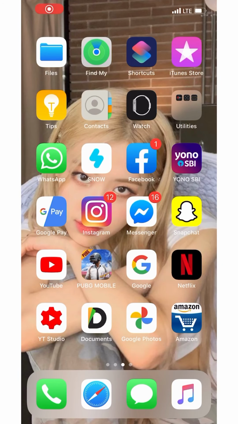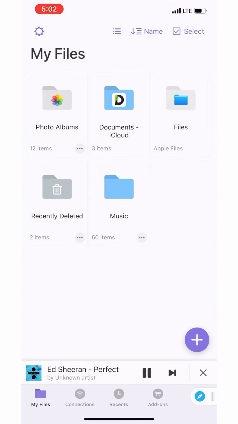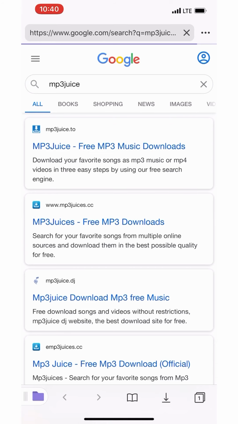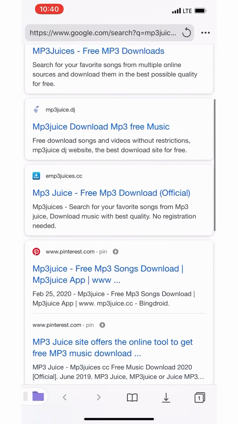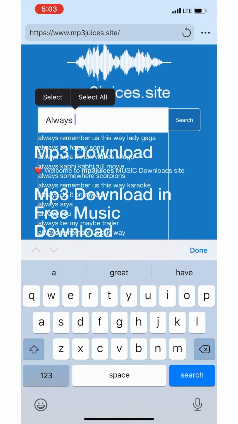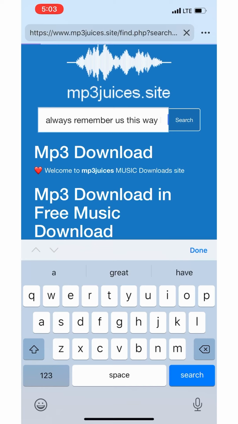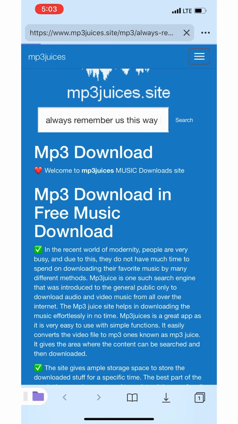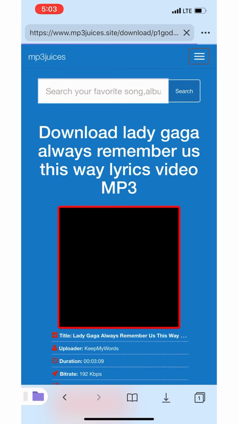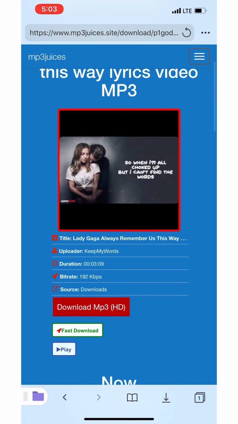First of all, we have to download Documents and GarageBand, and go to Documents and tap MP3 Trace and search it. Scroll up and tap MP3 Trace. Search the song that you like to set as an iPhone ringtone and download the song. Scroll up and download MP3.